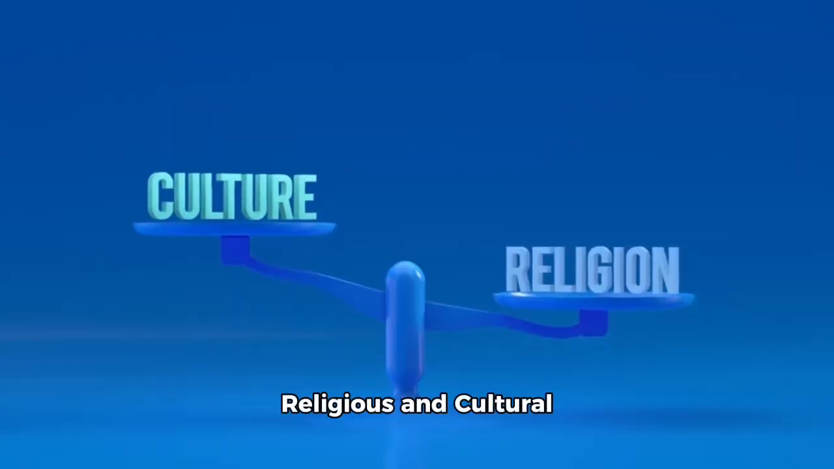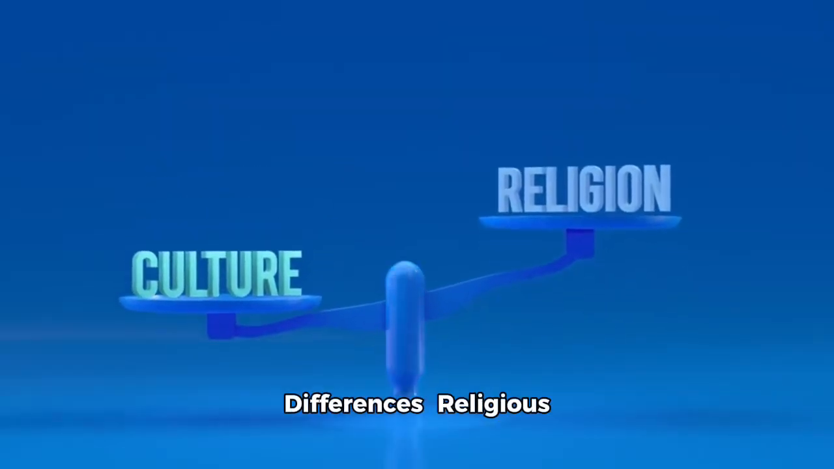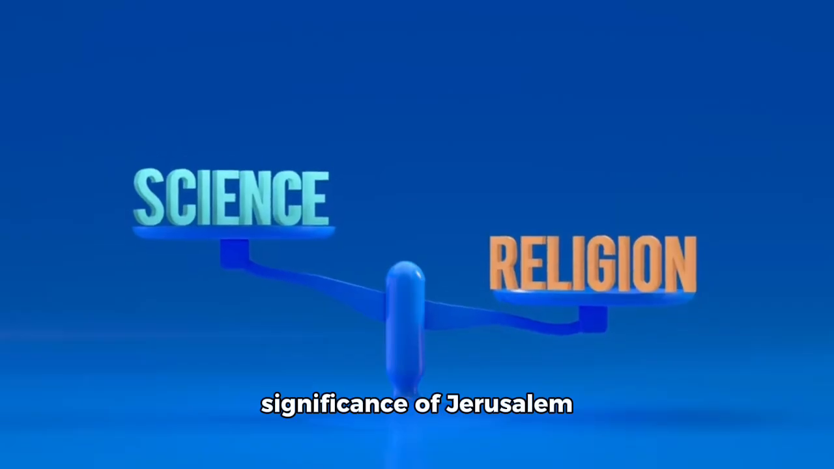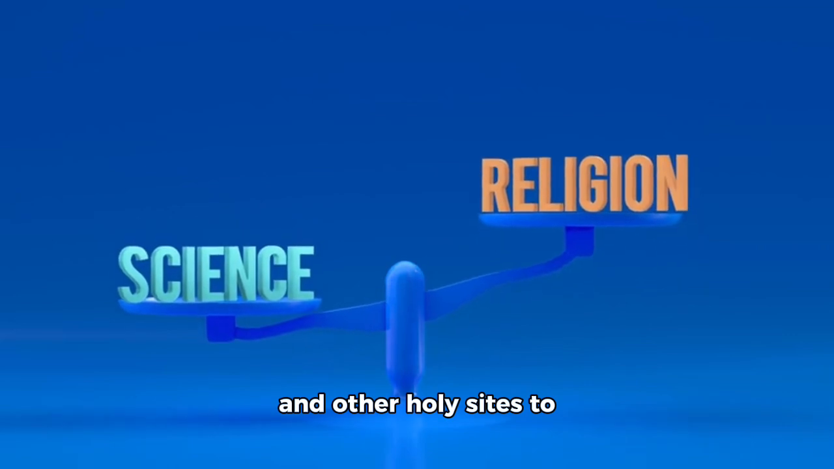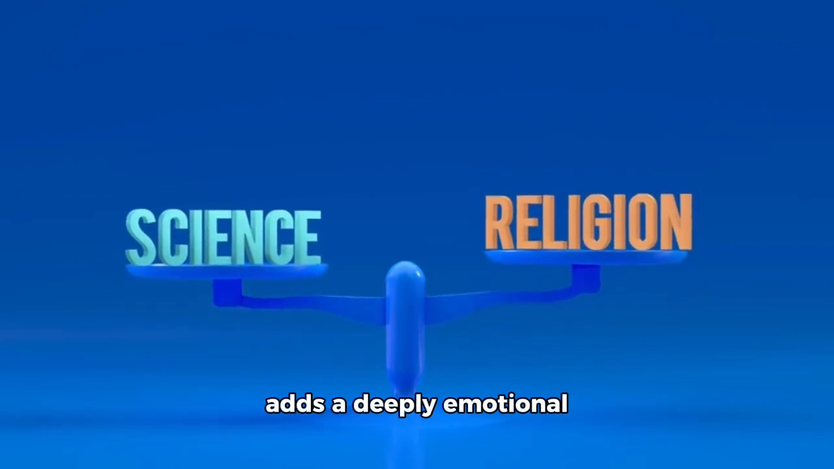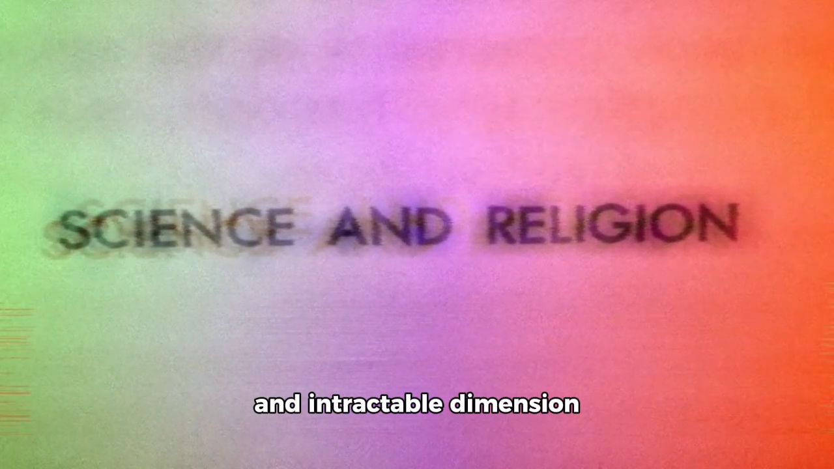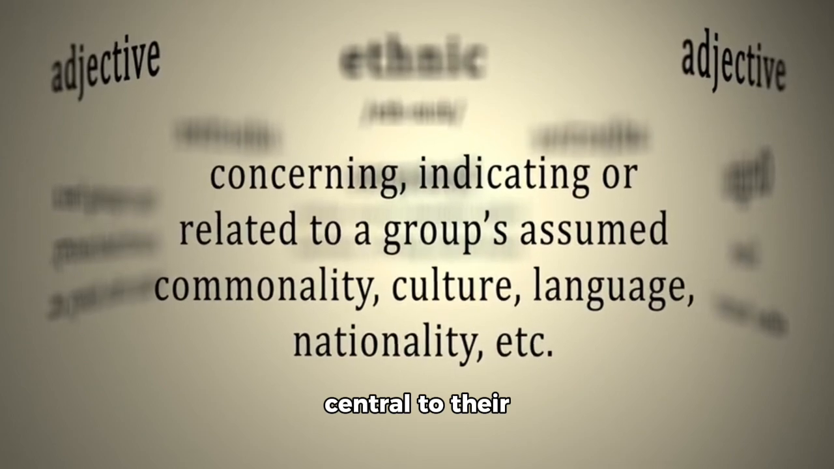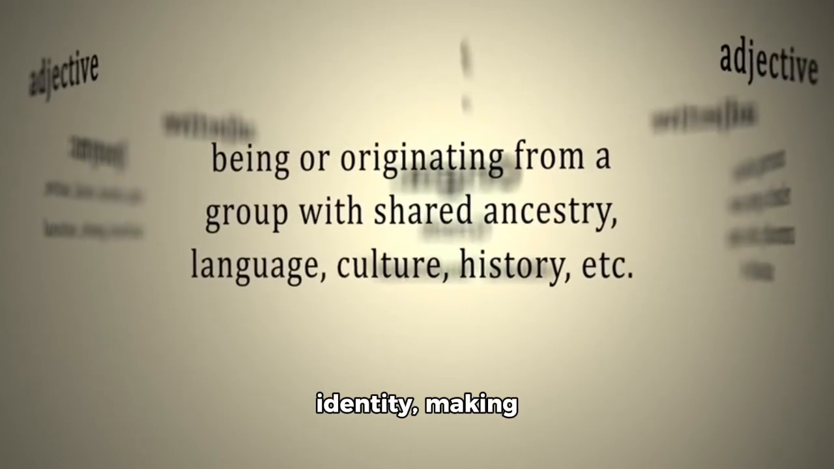8. Religious and cultural differences. Religious significance. Sacred sites. The religious significance of Jerusalem and other holy sites to both Jews and Muslims adds a deeply emotional and intractable dimension to the conflict. Cultural identity. Both sides view the land as central to their historical and cultural identity, making compromises difficult.